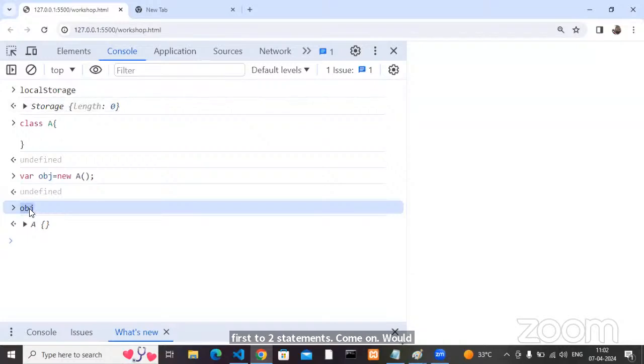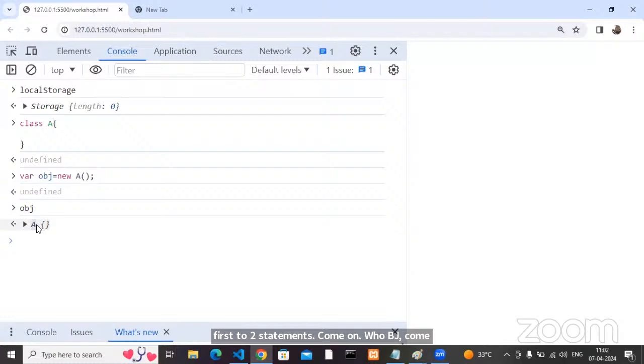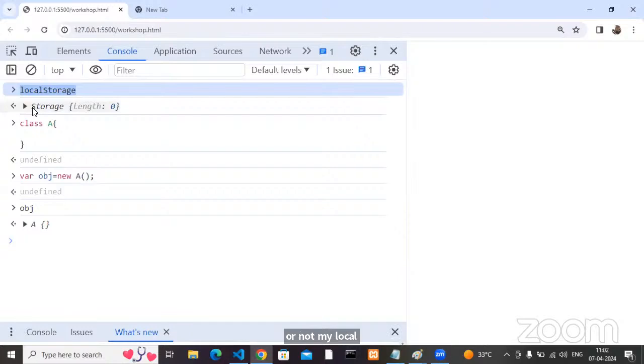OBJ, come here. OBJ is an object of A class or not? Yes or no? Perfect. This is what you wrote. Same like this, local storage is an object of which class? Storage class or not? A class you created, that is user defined. OBJ also you created, that is also user defined. My local storage and the Storage class, it is predefined or not? My local storage is an object of the Storage class or not?